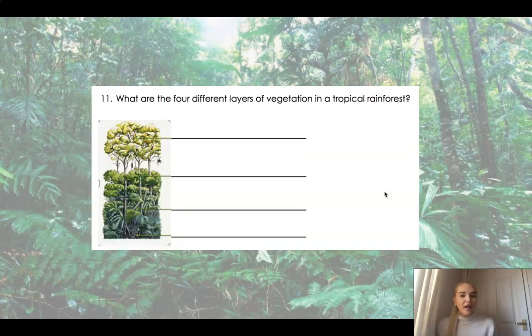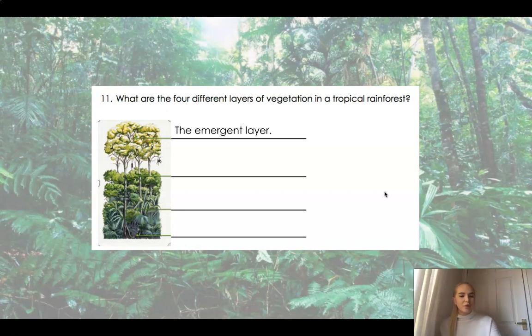What are the four layers of vegetation in a tropical rainforest? Thinking about all those layers, I'm not going to explain this question to you. You are just going to write down the first layer, the second, the third, and the final, the bottom layer. We've learned this and we've talked about this a lot. Pause the video, write them down now, please.